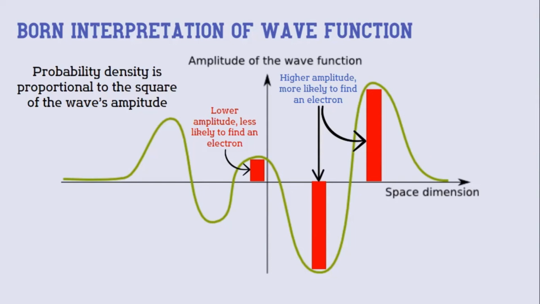The square of the wave function is equal to the probability density, proportional to the square of the amplitude of the wave, meaning that the higher the amplitude, the more likely it is for an electron to be found within that region. And that's about the Born interpretation of the wave function.